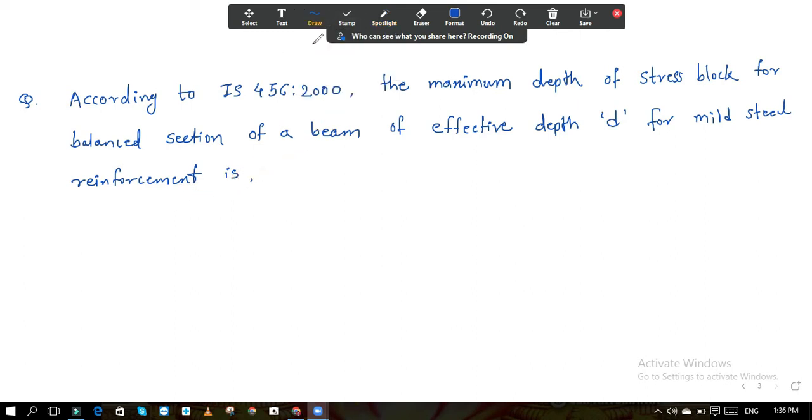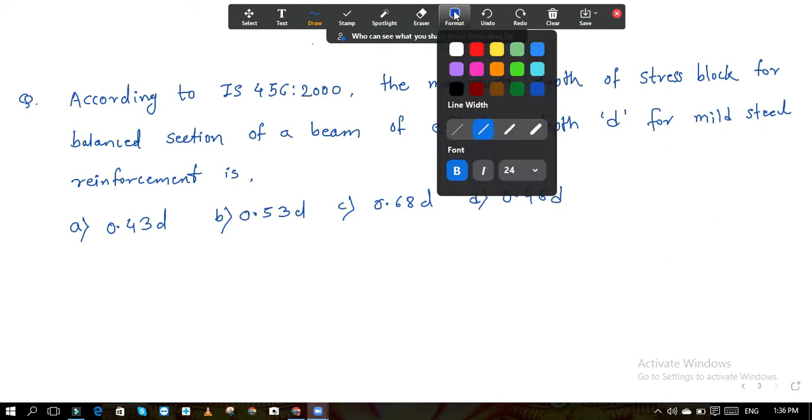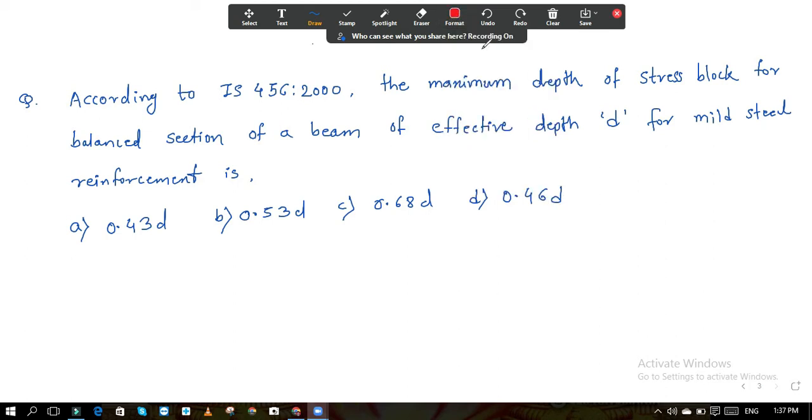So this is the question, and the options are A 0.43D, B 0.53D, C 0.68D, and option D 0.46D. So these are the options. Try to find out the correct answer.